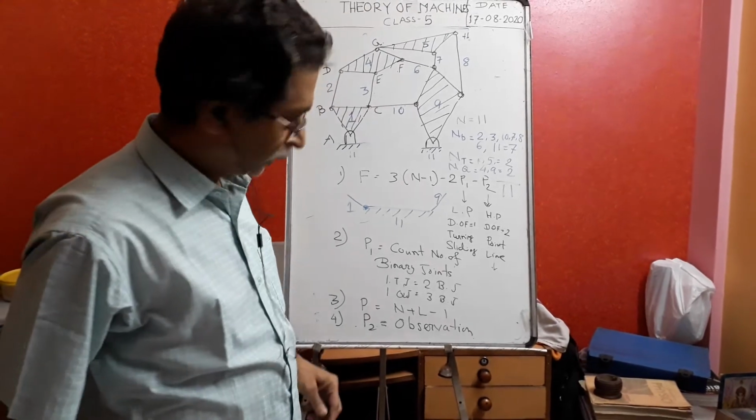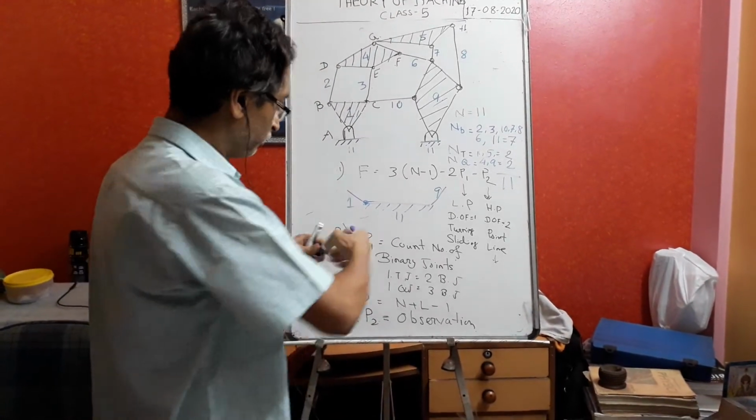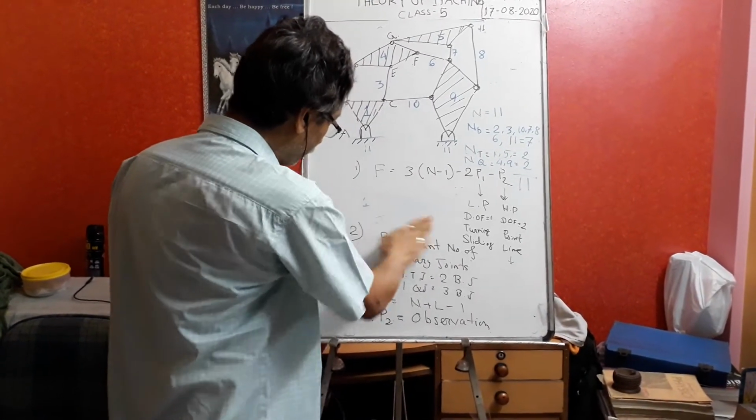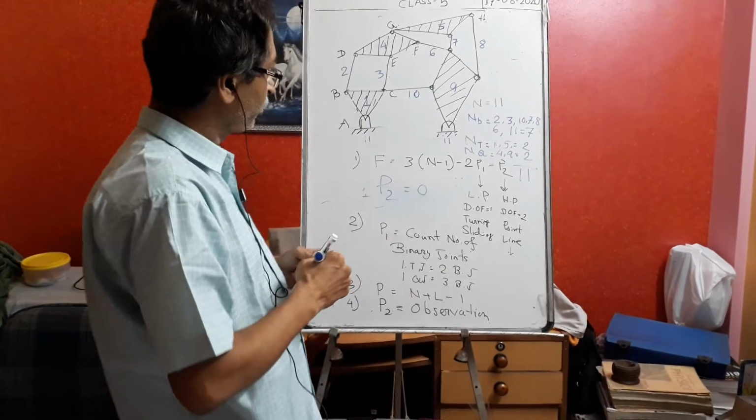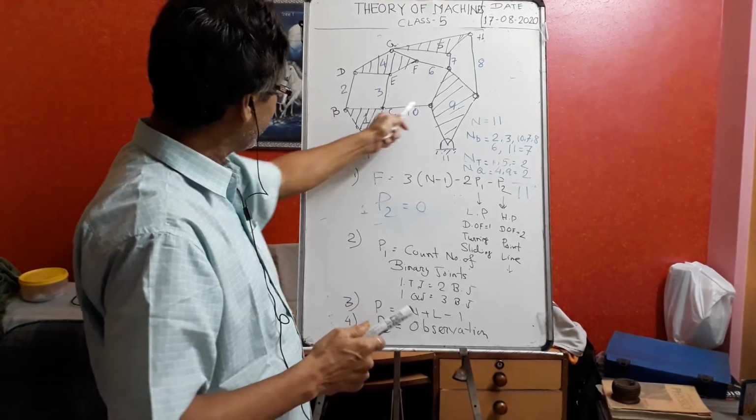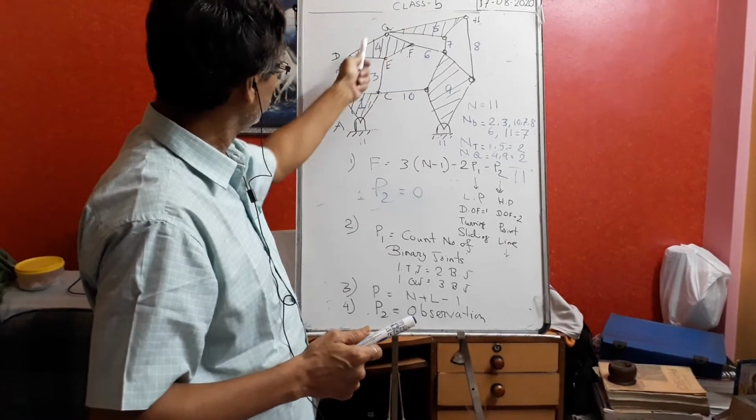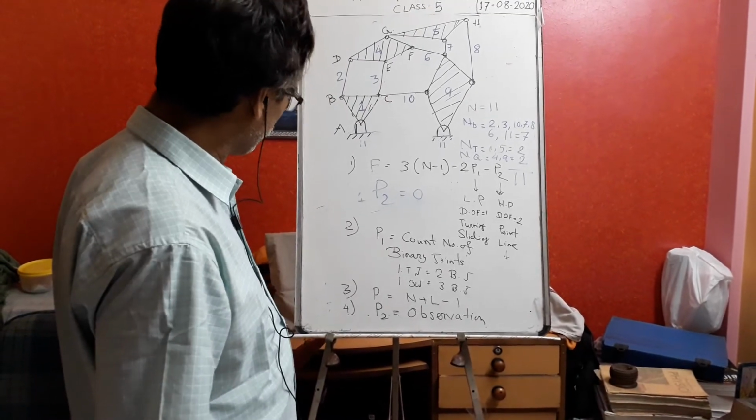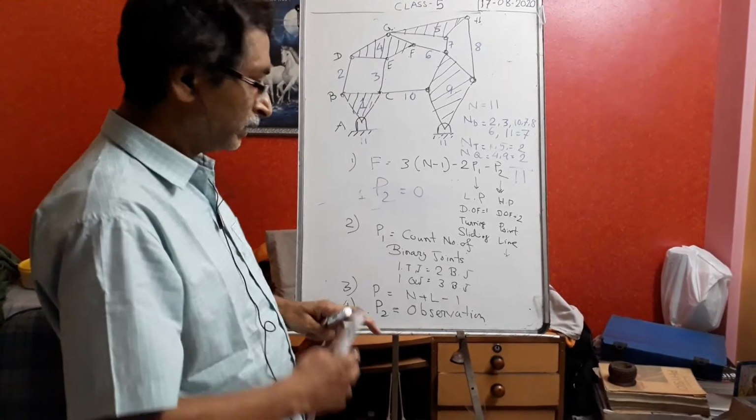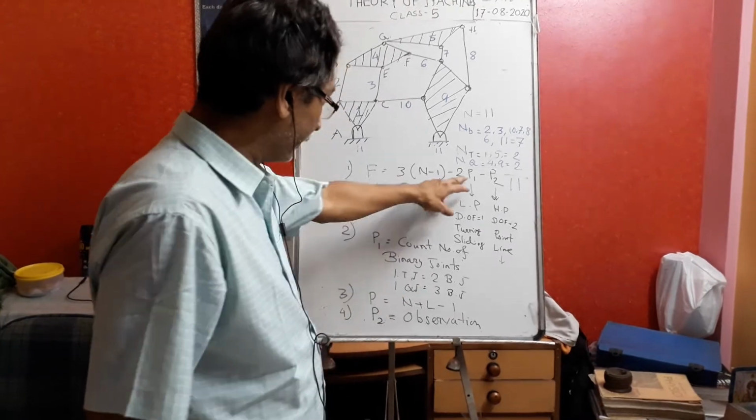No. Then means P2 is equal to 0. So here P2 equal to 0. So because by observation we do not find, that is all are turning pair. This is the turning pair joints. No point contact is there. No higher pair is there. P2 equal to 0. Now I have told there are two methods to find out the P1.